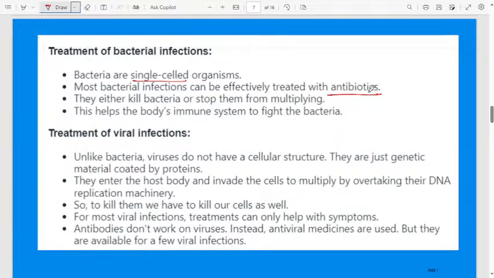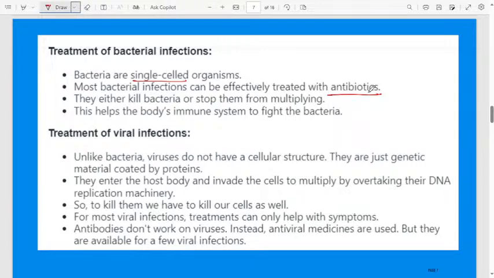Antibiotics either kill bacteria or stop them from multiplying. It will kill the bacteria completely, and it will stop once you complete all the antibiotic doses. Some doctors also tell you that if you start taking antibiotics, within 1 or 2 days your body will feel better. But doctors normally tell you not to stop the antibiotic course. If it is given for 5 days or 10 days, you have to take the complete course.